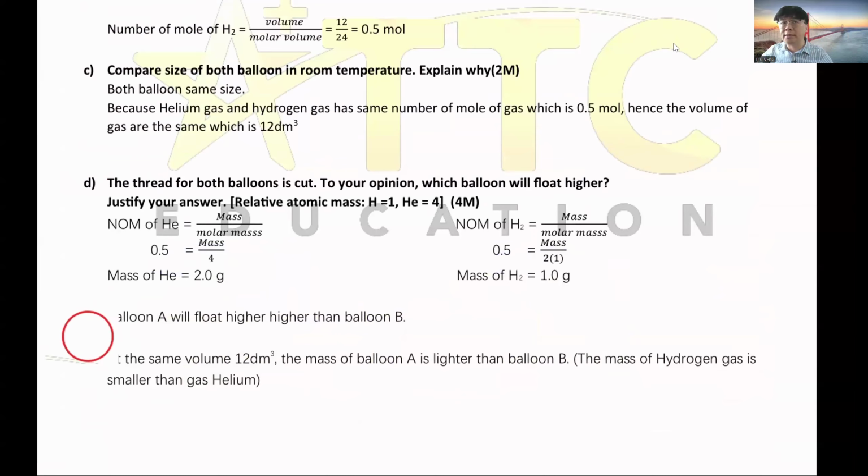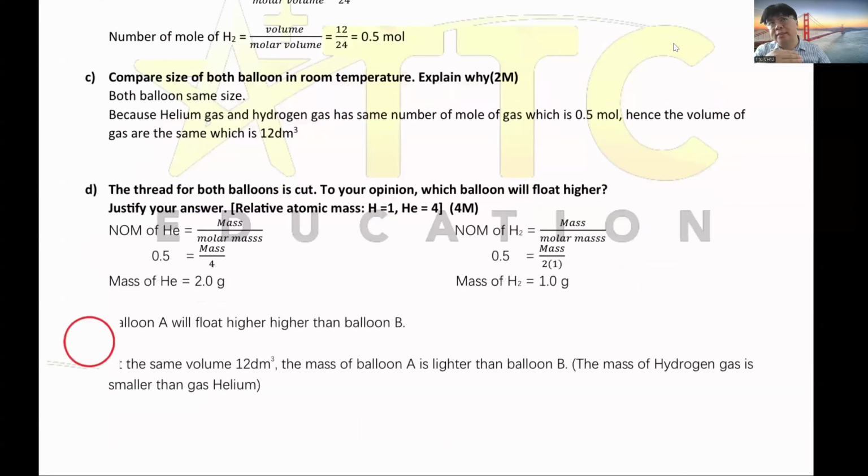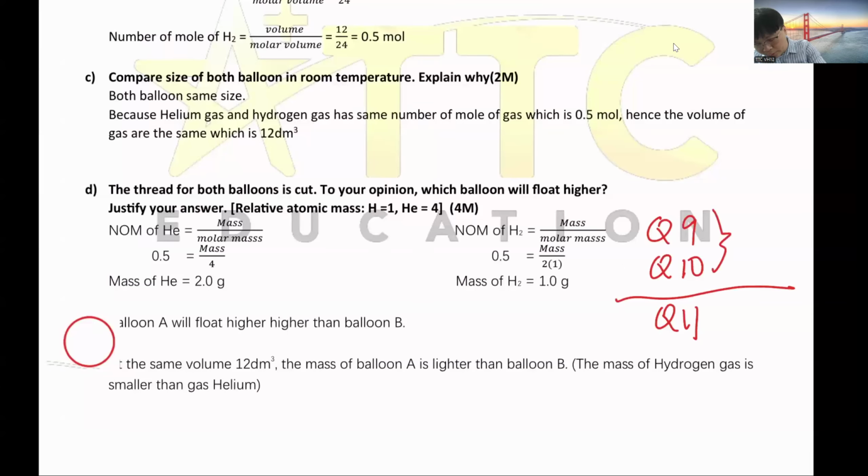After you complete all this, please make sure you do it again, so that all the answers are right, to get the first 20 marks. Once done, I'm going to discuss question 11 first, because you have question 9, question 10, question 11, and you have to choose one. I recommend you choose this one because it's quite simple. I'll go for question 11 now to make sure you get 40 marks. Then at the end of the video, I'll do question 9, just as a backup in case you don't know how to handle question 10.